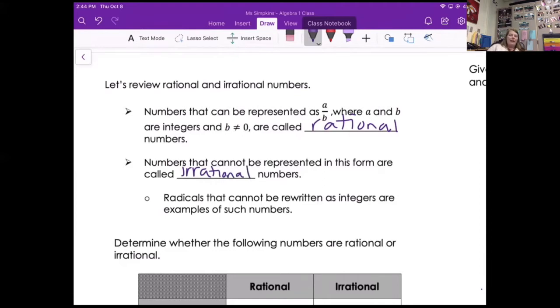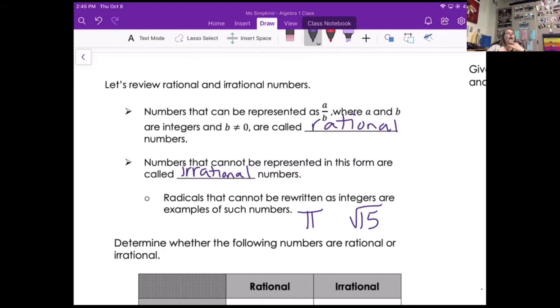Most of the irrationals that we'll talk about are pi or some sort of square root that is not perfect. So like this square root of 15. Square root of 15 is not perfect because I can't think of a whole number times itself that gives me 15.